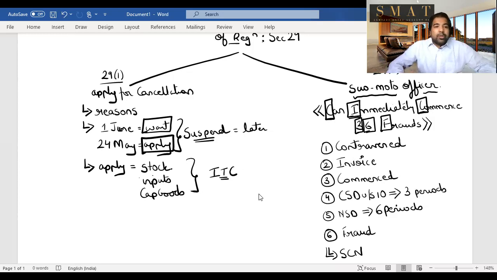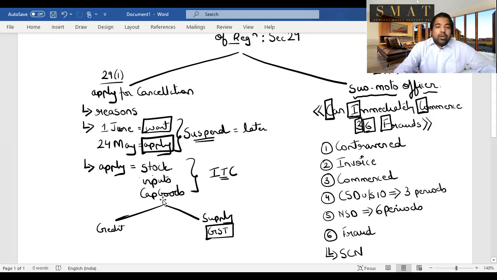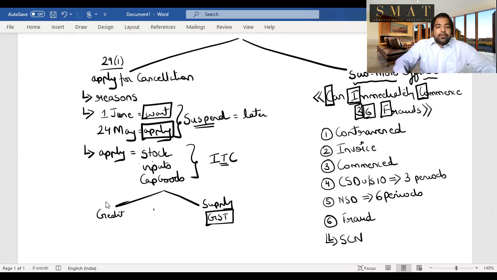That is applicable in GST. So you will give them this list and you will calculate whatever ITC you've taken. When you give them the list, there are two things. What if you were to supply these today? That means, what if you were to sell these goods, or sell this stock, or sell these capital goods? Whatever GST you would have to charge on that, either that or whatever credit you have taken, you have to reverse whichever is higher.